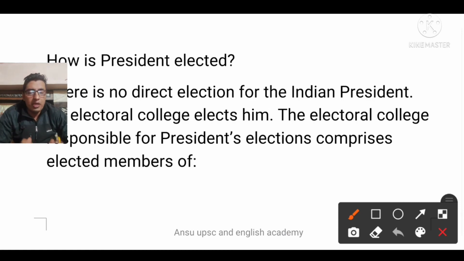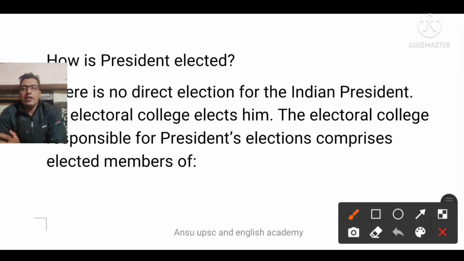But suppose in the future no party is able to gather the majority in the Lok Sabha, or no coalition is able to seek a majority, then it is the sole responsibility of the president to appoint a PM.